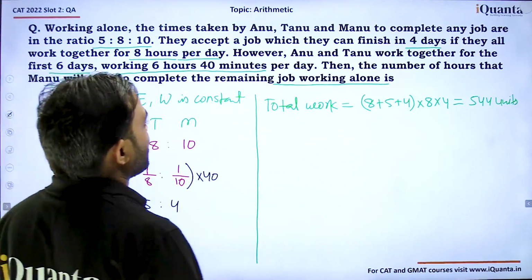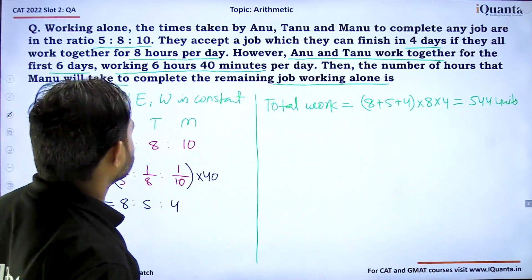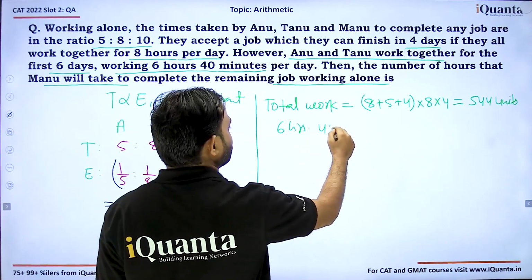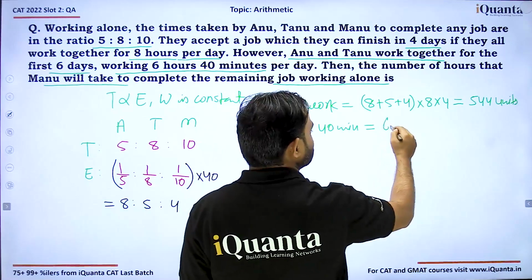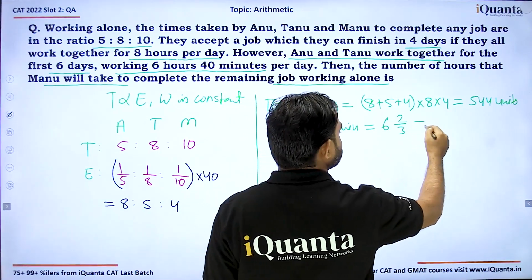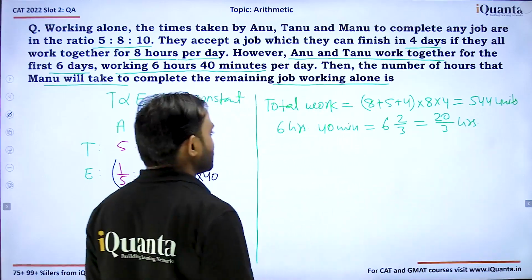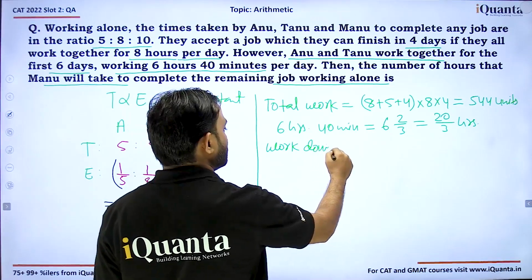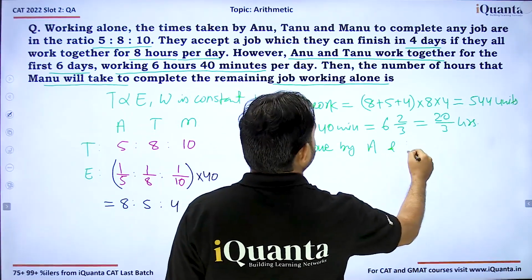Now it says, however, Anu and Tanu work together for 6 days, working 6 hours 40 minutes per day. What is 6 hours and 40 minutes? 40 minutes is nothing but 2/3 hours. So this is 6 2/3, which is equal to 20/3 hours. So what will be the work done by Anu and Tanu?